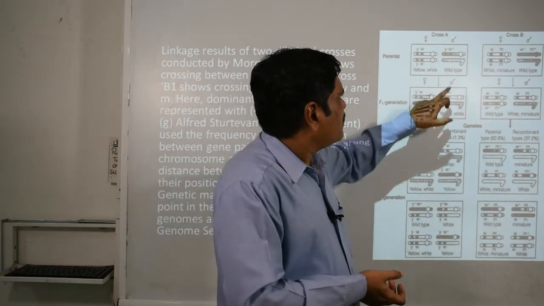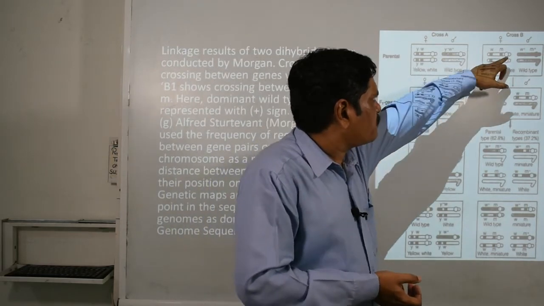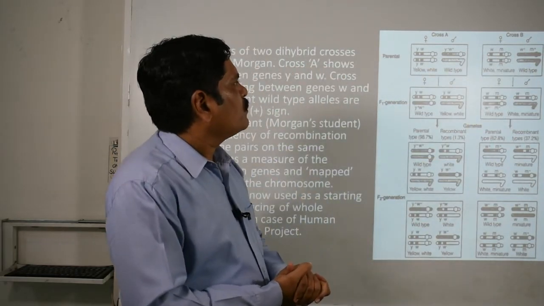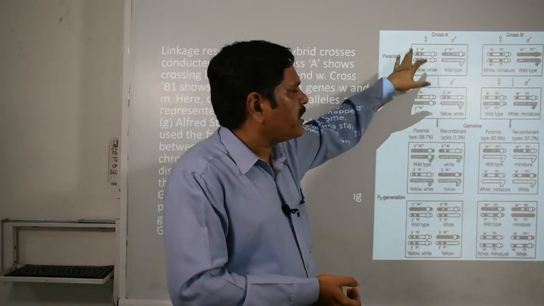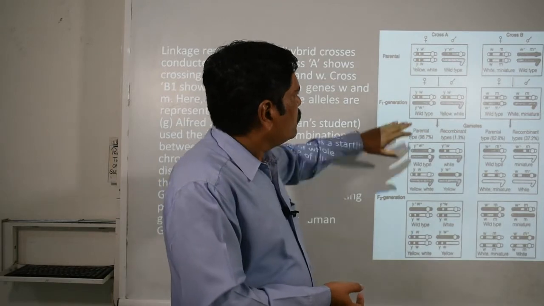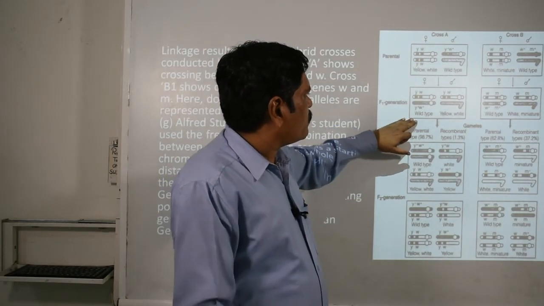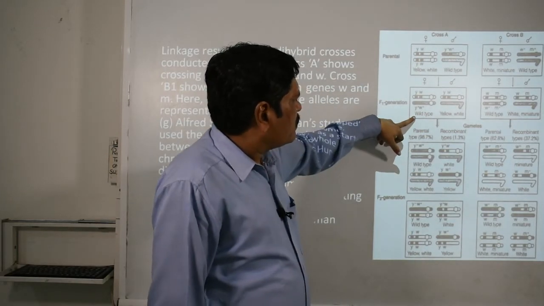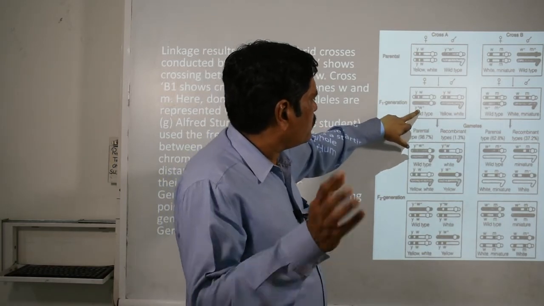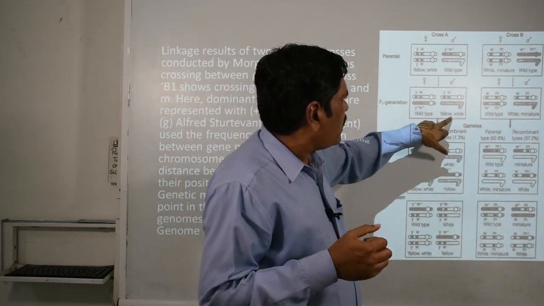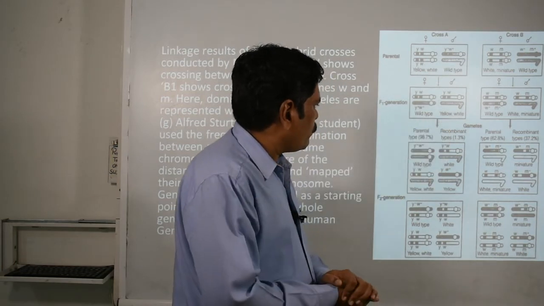Here see that the wild type dominance is shown by these positive features on it. Clear? So in the F2 generation, what do you observe? The wild type is observed with the pure yellow color, but the white was wild in nature, and here the normal yellow white was observed.